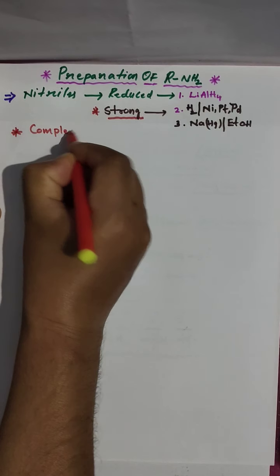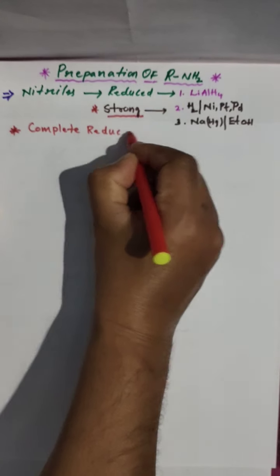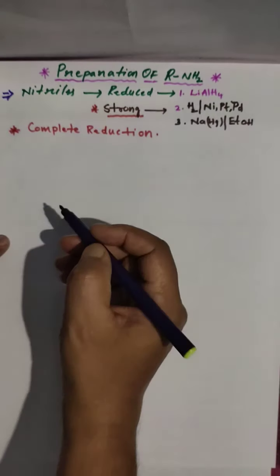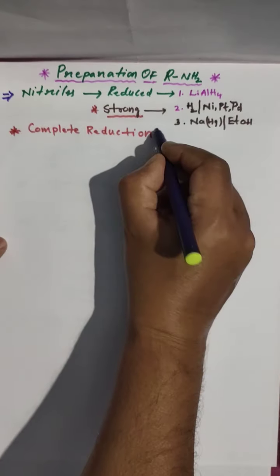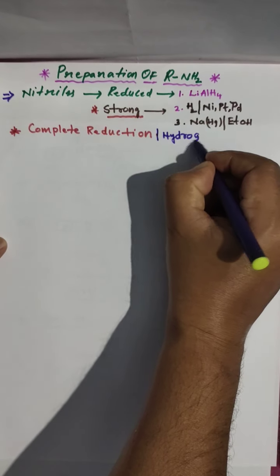Complete reduction will take place. Complete reduction means nitriles are completely reduced to the respective amines, that is to primary amines. This type of reaction we call hydrogenation.